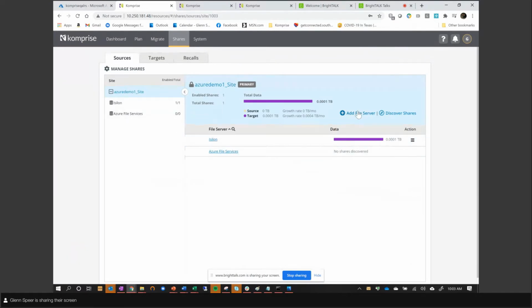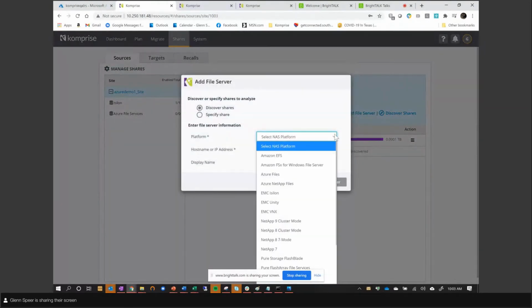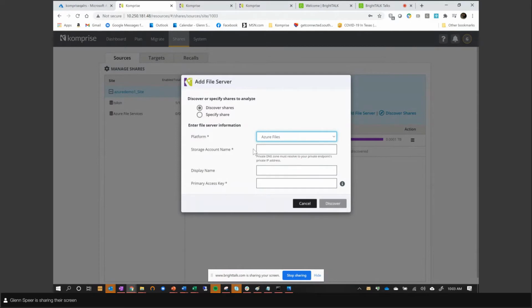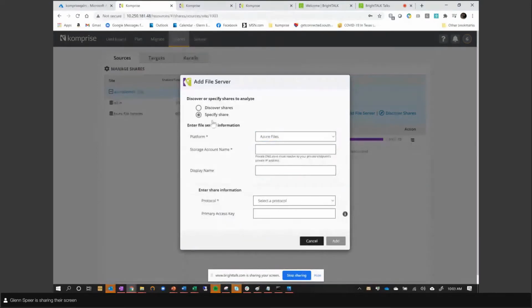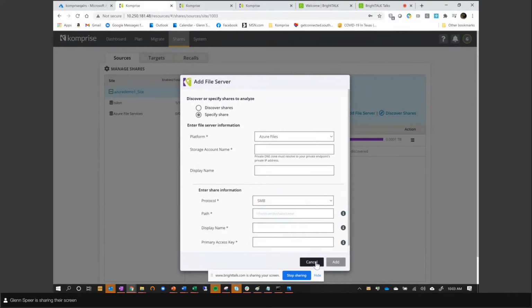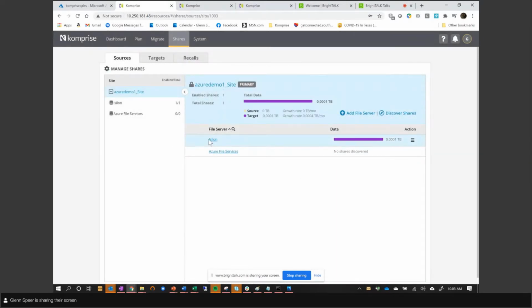We have it as part of our dropdown. You see many different sources here, but here we're going to focus on Azure Files. The information you put in here is real simple. Your storage account name, your access key. That'll discover all of the shares you have within that storage account, or you can specify a particular share, either SMB or NFS. You put your information in, and we'll find it.